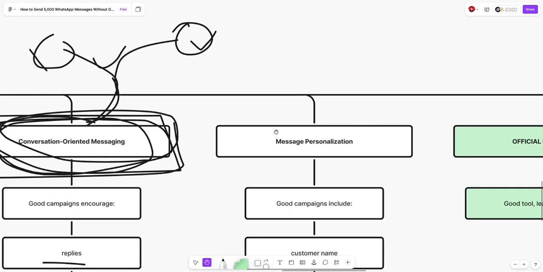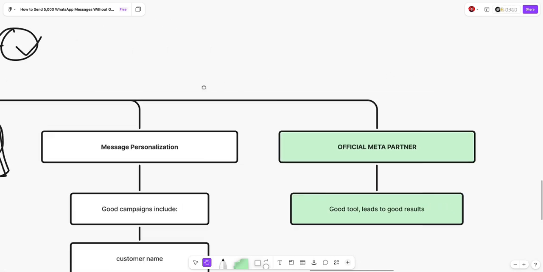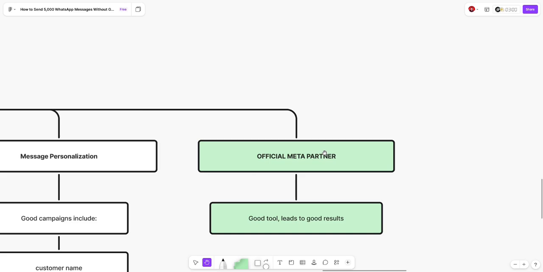Second thing, which is the message personalization, and this is clear: always personalize your messages, always use phone numbers, names, last names, stuff like this. And last but not least, and this is the most important thing as well, always utilize tools that are 100% official, like an official Meta partner. And I already gave you the way by which you can check if that tool is a Meta partner or not, because a lot of tools are saying that they are Meta partners, but in reality they are not.